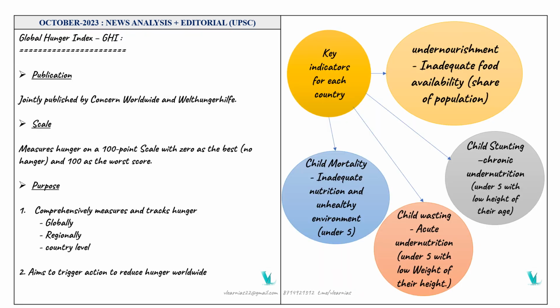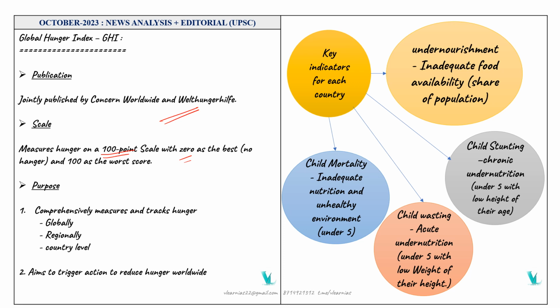So what is the Global Hunger Index? It's a publication jointly published by Concern Worldwide and Welthungerhilfe. The scale is a 100-point scale, where 0 is the best, that is, if someone has 0 points, that is called non-hunger, and 100 is the worst score.